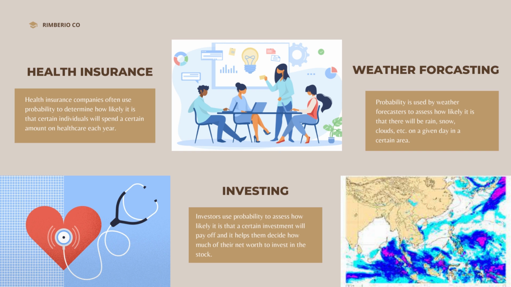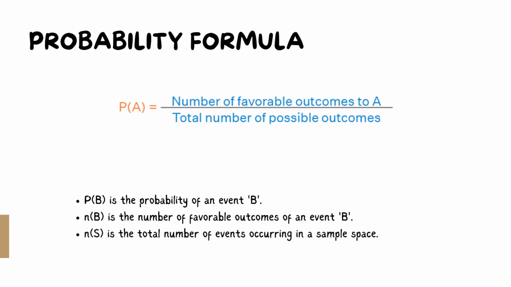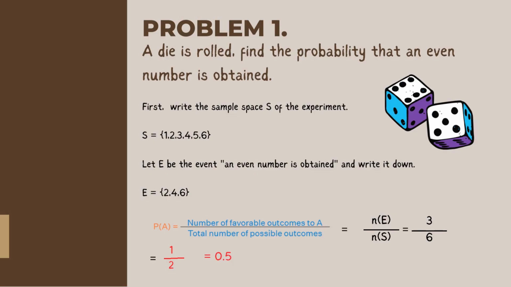Weather forecasting. Probability is used by weather forecasters to assess how likely it is that there will be rain, snow, clouds on a given day in a certain area. Here is the formula for probability. The formula for probability is P of A equals the number of favorable outcomes to A divided by the total number of possible outcomes. Let's have one problem.